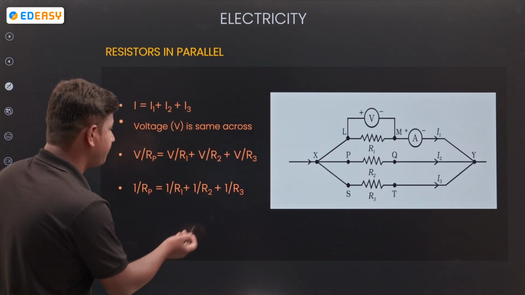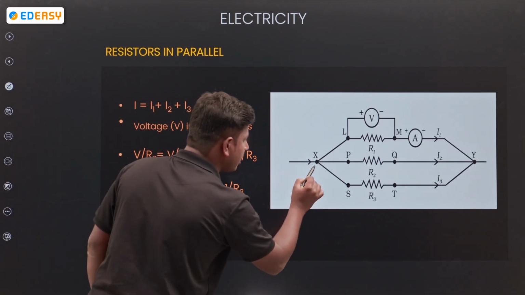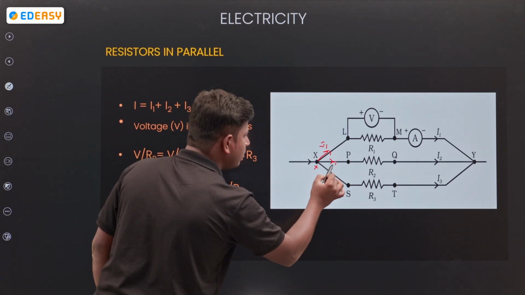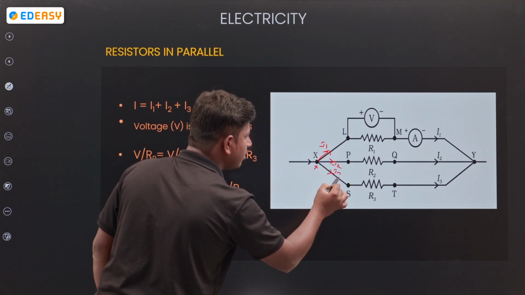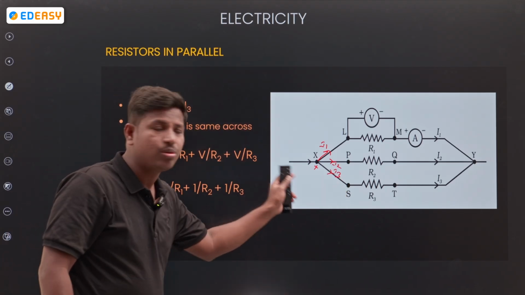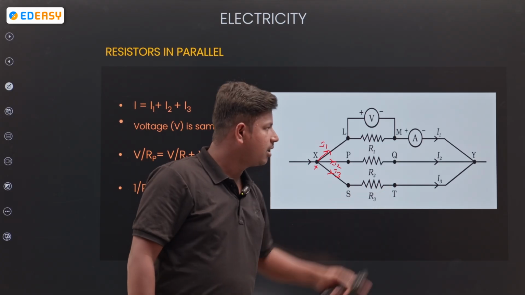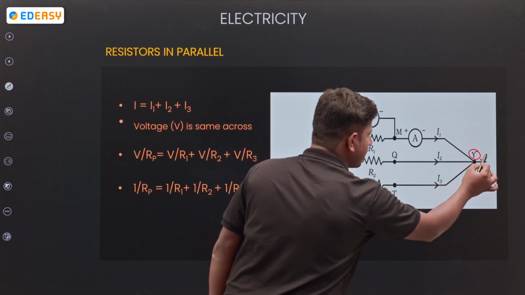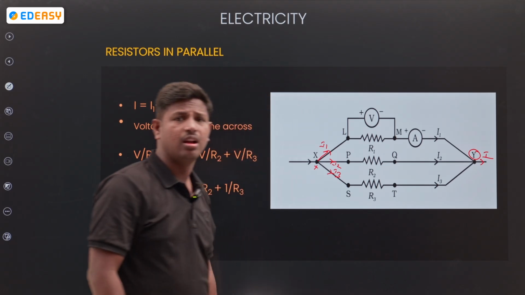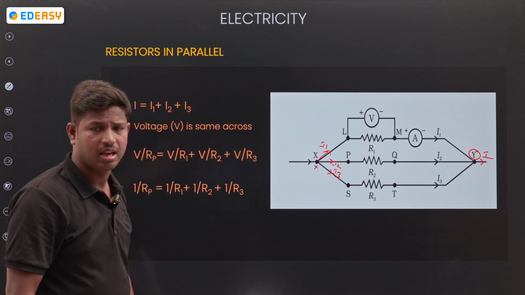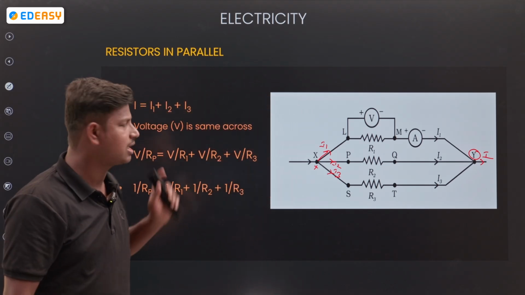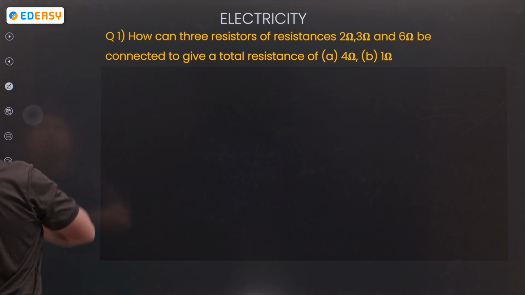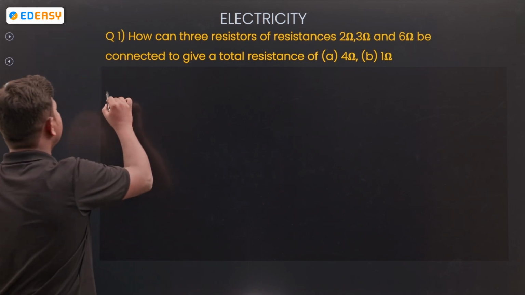Next, see, the current is divided into 3 parts, I1, I2, I3. And what is the total amount of current coming? I is the total amount of current through the circuit. I is equal to I1 plus I2 plus I3. Next, now see the solution.